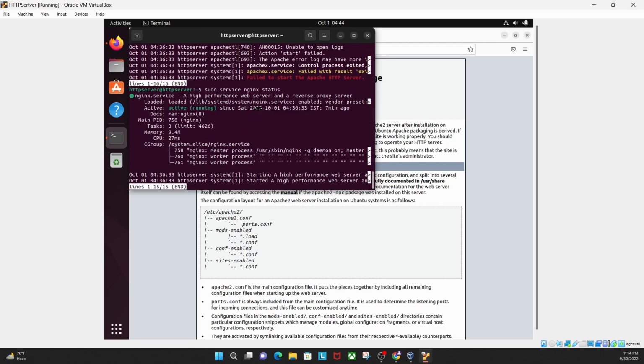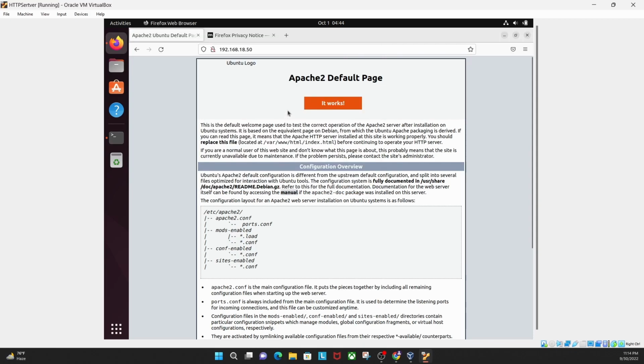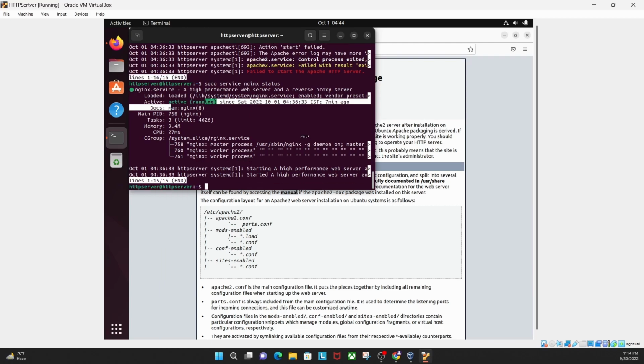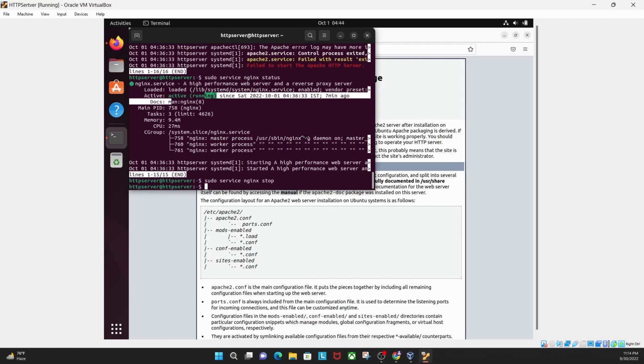See, nginx is running on the server right now. For example, if you want to start your Apache server, you simply first stop the nginx service: sudo service nginx stop, right?